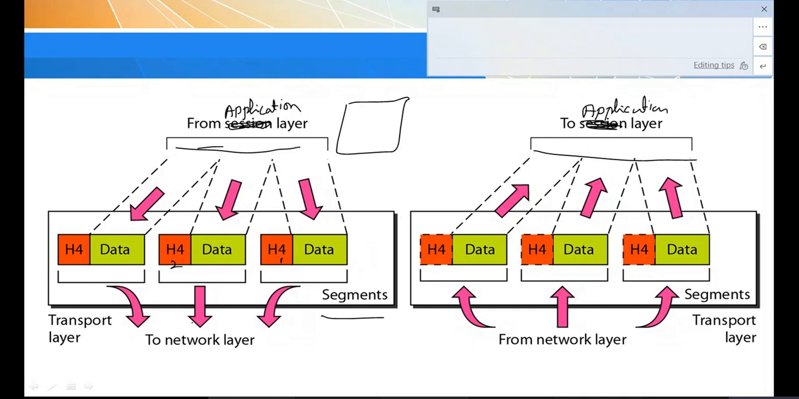Okay, and each segment is transferred to the network layer. The reverse operation takes place at the receiver side. The packet is received from the network layer, and it is going to extract the header part, perform the corresponding operation, and the data is sent back to the application layer. It will reassemble all these segments and deliver the data to the application layer.